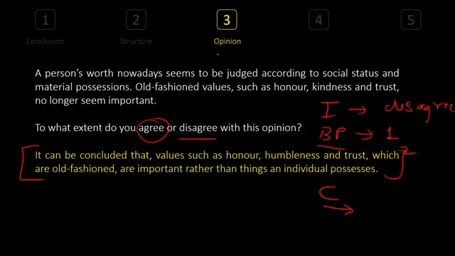Okay, that's why I called it opinion. Your opinion is mentioned again. It doesn't matter what question type it is, if it is advantage or disadvantage, what side do you agree? If it is any of the 5 question types which you see later, you have to mention again what you mentioned in the introduction.